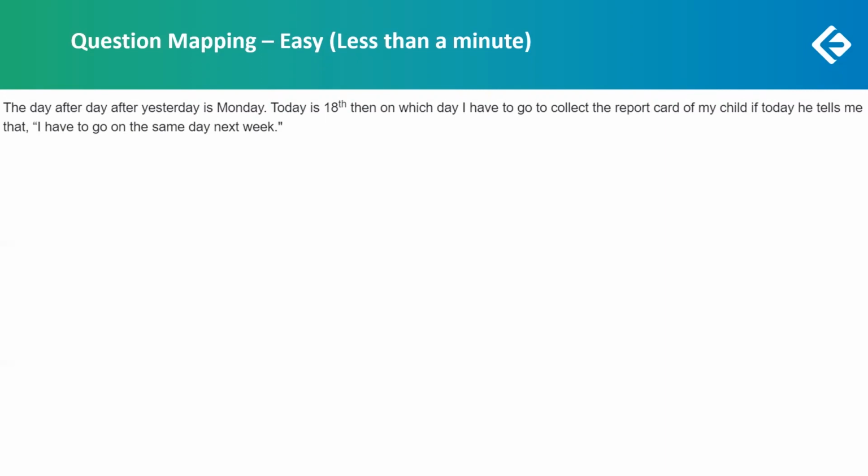The day after yesterday is Monday, so basically they are talking about tomorrow. Tomorrow is Monday and today is 18th, so today is 18th and a Sunday. Next week, it will be a Sunday again. You don't even need a pen and paper to solve this. It could easily have been cracked in 15 to 20 seconds.